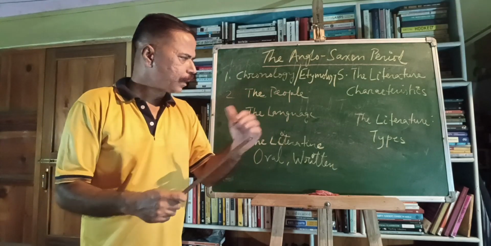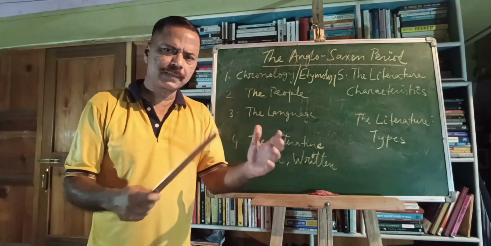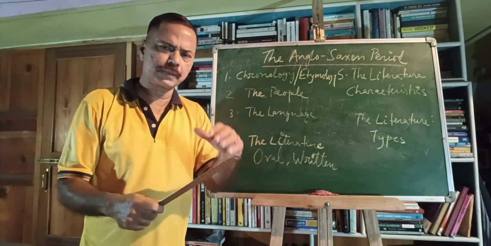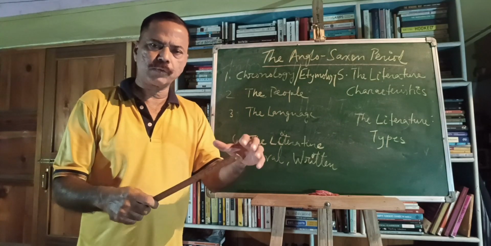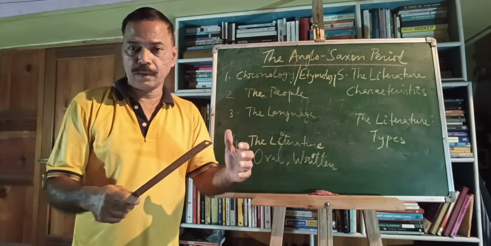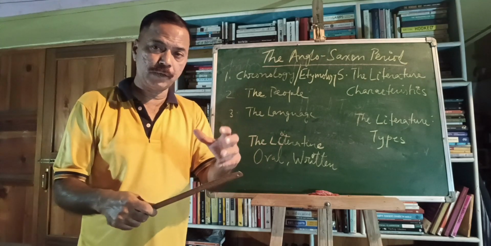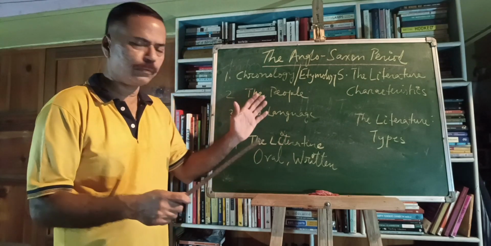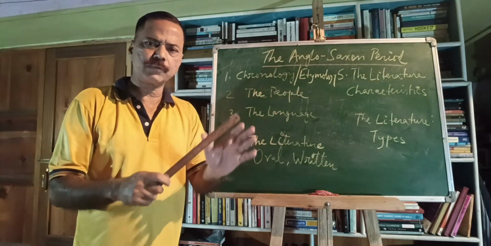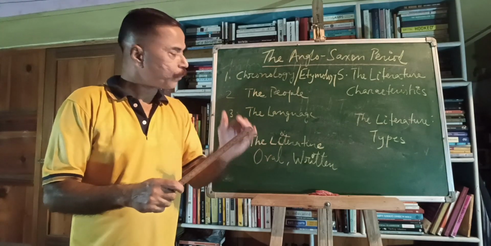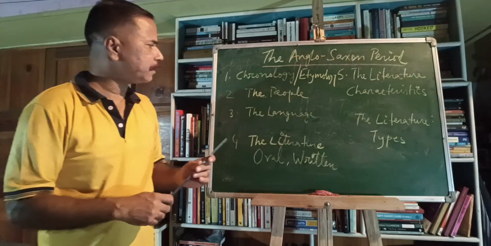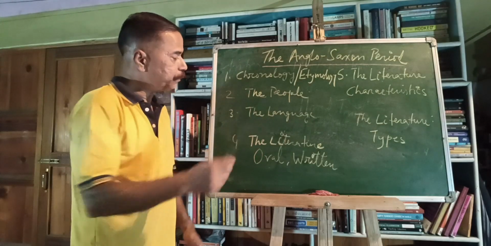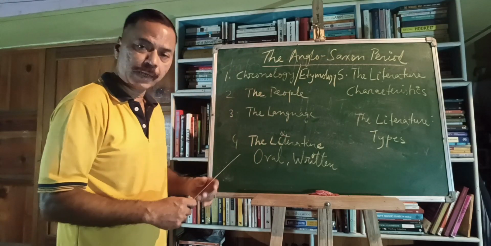Mostly in the 9th century there were some Scandinavian invasions, and some parts were under the control of the Scandinavians or Danes or Vikings. They were called Danelaw. But predominantly from 450 to 1066 the ruling class was the Anglo-Saxons. So the period is called the Anglo-Saxon period. From the people, the Anglo-Saxons, we have the name.